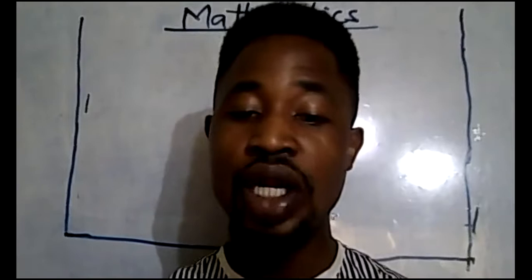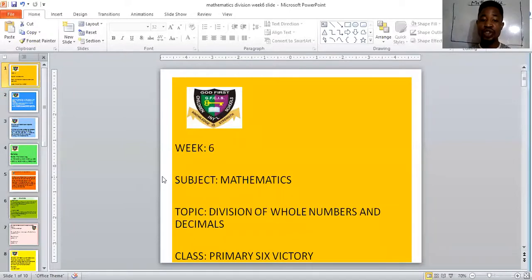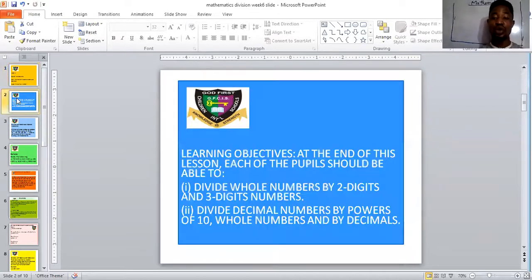All right, so let's go into the topic of today in detail. I just told you that the subject today is mathematics, and the topic is division of whole numbers and decimals, and it's for class 6, year 6, primary 6. This topic is for 6th week. All right, let's go into the learning objectives, that is those things you're expected to know at the end of today's class.